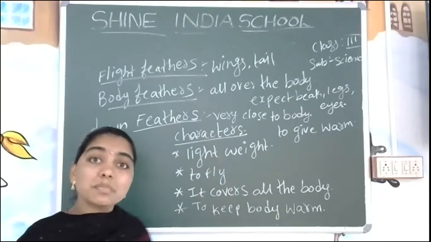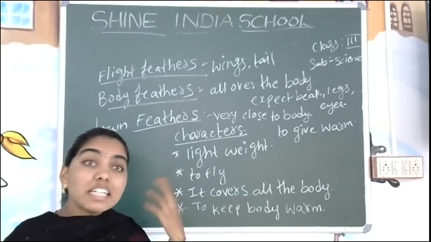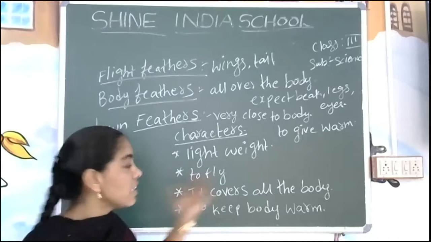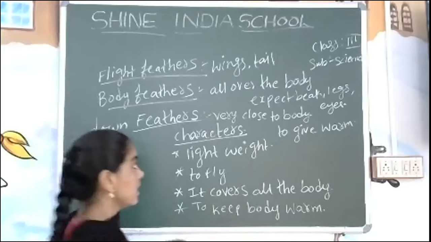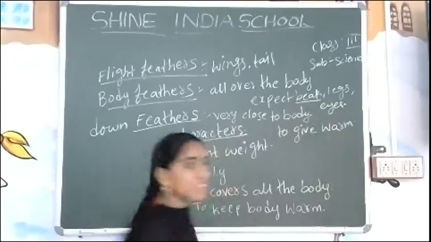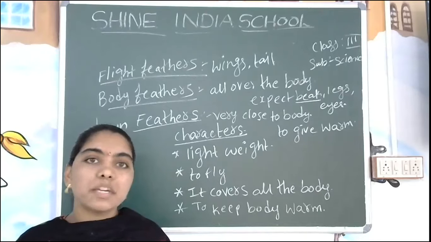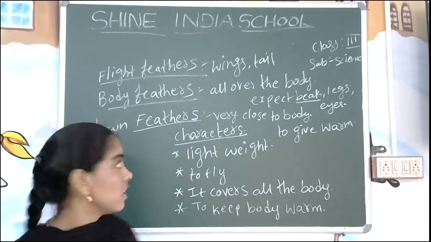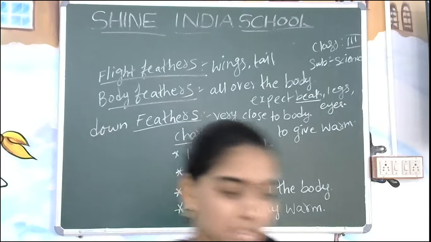What is the next special feature of a bird? Feathers are different from other animals, right? What is the next thing, can you guess? Yes, that is the beak. A beak is not there for all animals. Only birds have beaks. Today we are going to learn about different kinds of beaks.